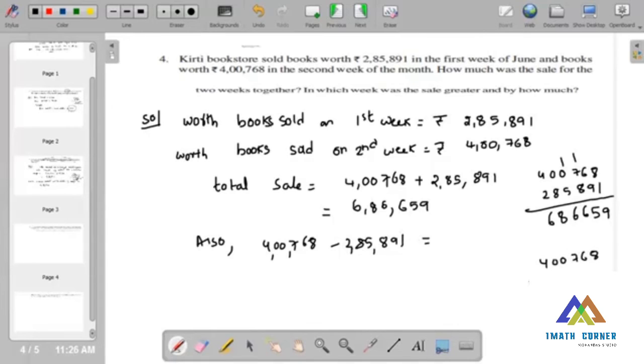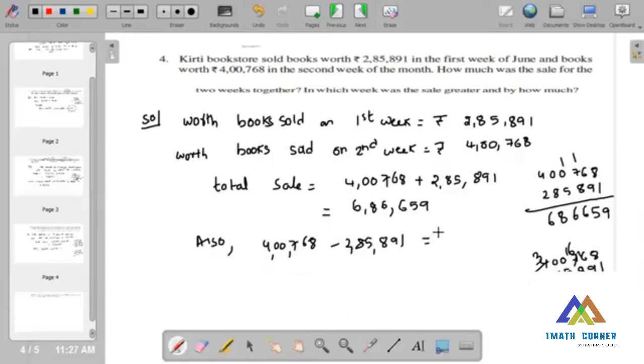4,768 minus 2,85,891. Now 8 minus 1 is 7. 6, means 16. 16 minus 9 is 7. Here it becomes 6. Carry forward 16, nothing but 8. 9 minus 5 is 4. 9 minus 8 is 1. 3 minus 2 is 1.